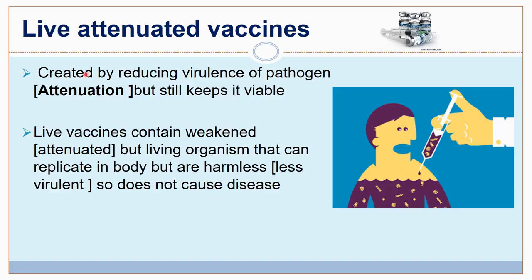Let's start with the live attenuated vaccine. These vaccines are created by reducing the virulence of the pathogen, that is attenuation, but it keeps the pathogen alive. They are still viable, but they are less virulent. So live vaccines contain weakened or attenuated but living organisms that can replicate in the body of the individual but are harmless or less virulent, so they do not cause the disease.